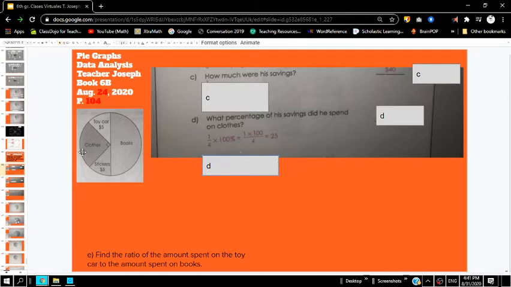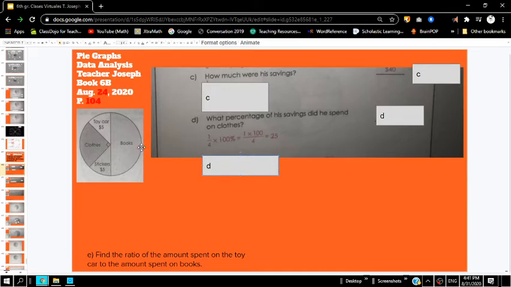We understand that this 1/4 is the same thing as 25%, which is the same thing as 90 degrees. We need to be able to understand the degree amount equated to the amount of percent and the fraction. Those are all equivalent.